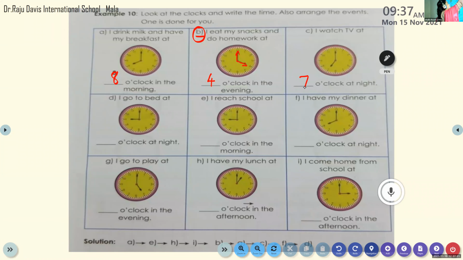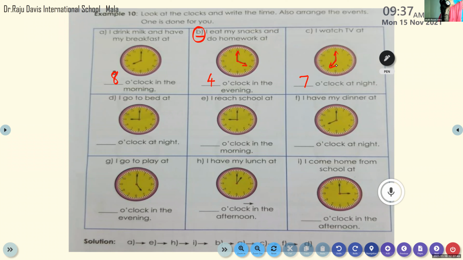Why is it 7 o'clock? The long hand, the minute hand, is on 12 and the hour hand is on 7. Right? So the time is 7 o'clock. Okay, thank you. Very good. Welcome, ma'am.